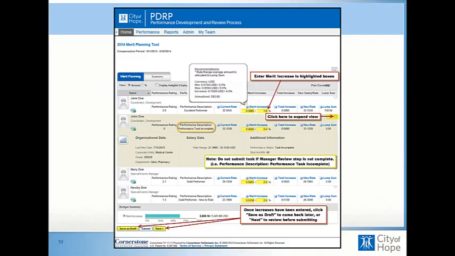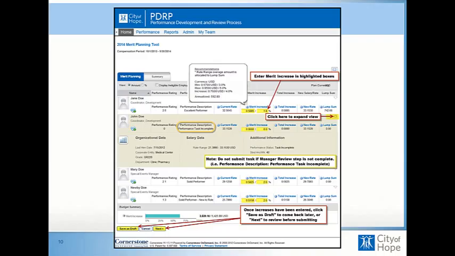First of all, you can hover over any of the blue headings and it will annualize those rates that you are seeing. Everything is an hourly rate. You can also change the view to view the percentages only by clicking view, which you can see under the merit planning tab that's highlighted in blue. This year, as an enhancement, we have displayed the performance rating and the description on the top line, so you no longer have to expand each employee's information to view those ratings.